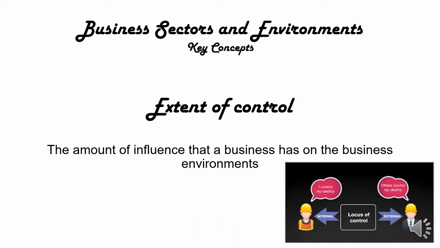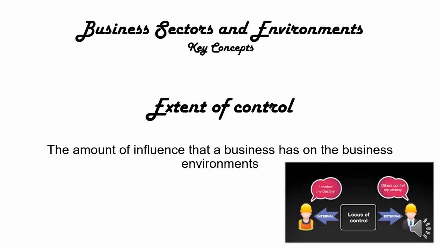In terms of the market environment, it's outside the business, but close. We have limited control. For example, we have limited control over our suppliers. We can't control what they do, but we can control which supplier we actually buy from. So there's limited control in the market environment. With regard to the macro environment, obviously things like laws.